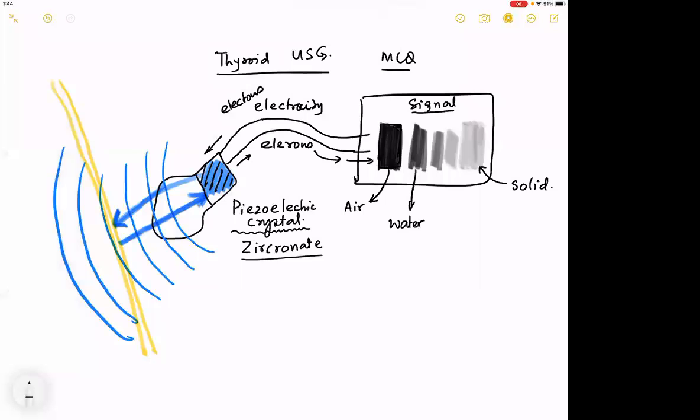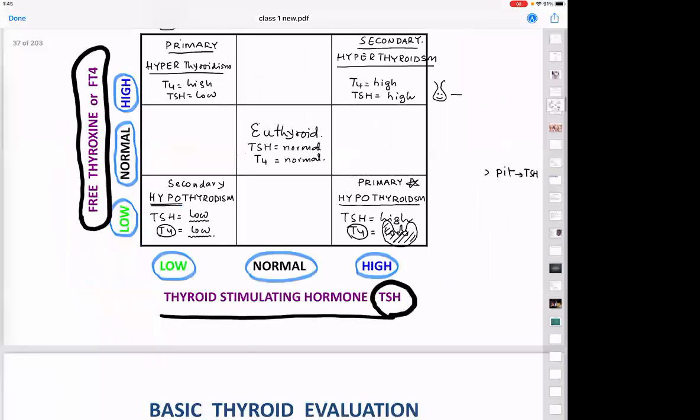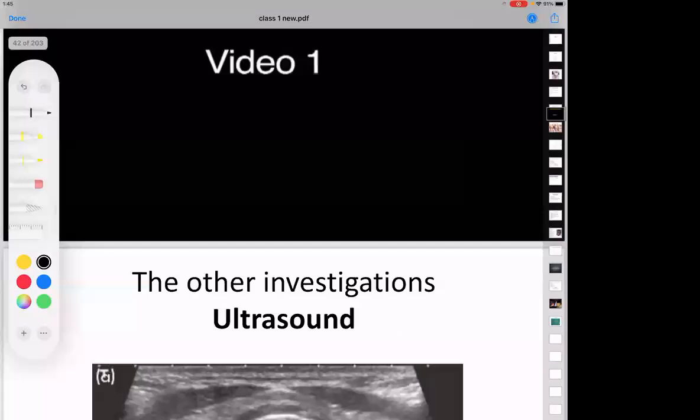Maybe if it contains a little more calcium, maybe blood containing tissues will be like this. Maybe fat containing tissues will be like this. I'm increasing the complexity of your thought. Now with this gyan in mind, a single bottom line point is: the more solid it is, the more white it is.